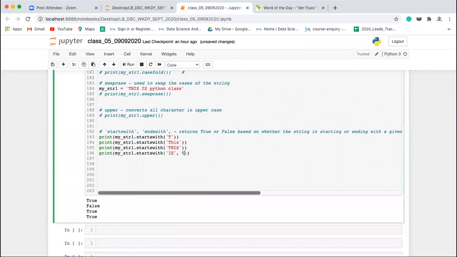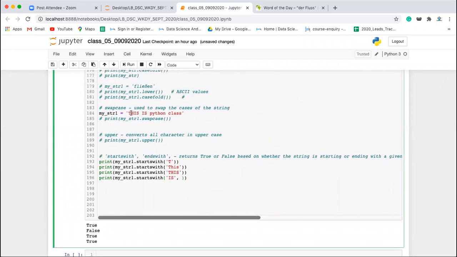Let's say if I write whether it is starting with IS from index 2, 0, 1, 2. Yes, it is starting at index 2. So this is also true because 0, 1 and this is 2, right? So it is starting with IS and it is also IS. So both are giving true. But let's say if I write 8, it will give me false. Okay. Fine, everyone.